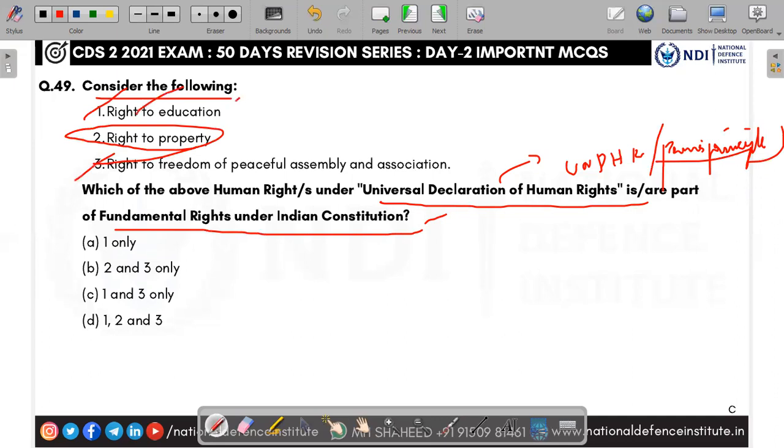Okay, both right to education, Article 21A, and right to freedom of peaceful assembly, Article 19, are part of this Universal Declaration of Human Rights, except right to property. As of now, right to property is not a fundamental right, it is a legal constitutional right at Article 300A. So the answer is C, 1 and 3 only.